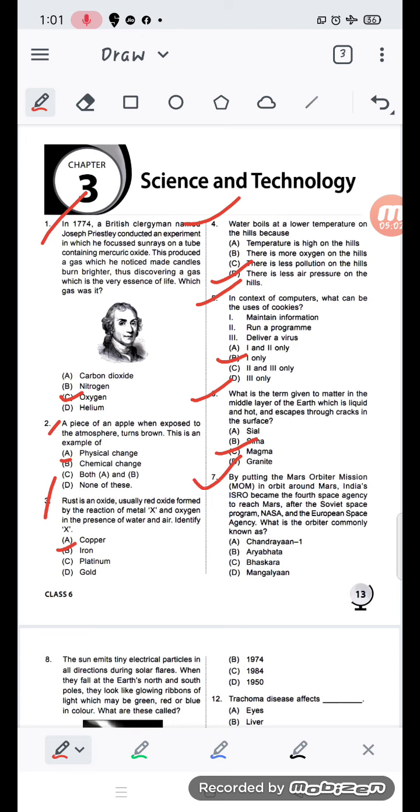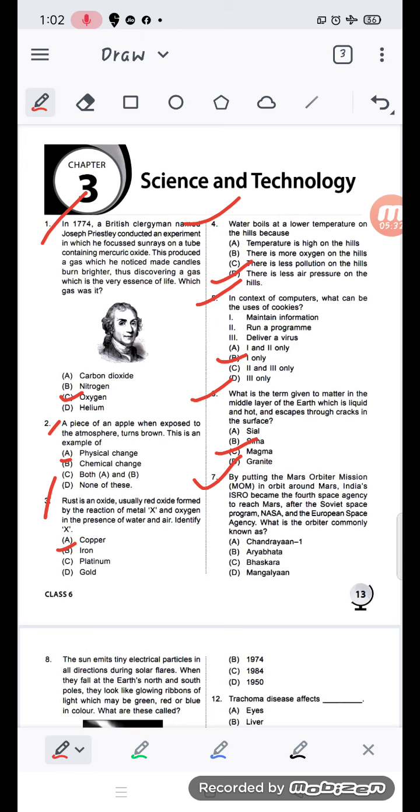Number 7: by putting the Mars Orbiter Mission, MOM, in orbit around Mars, India's ISRO became the fourth space agency to reach Mars after the Soviet space program, NASA and the European Space Agency. What is the orbiter commonly known as? It is Chandrayaan 1?